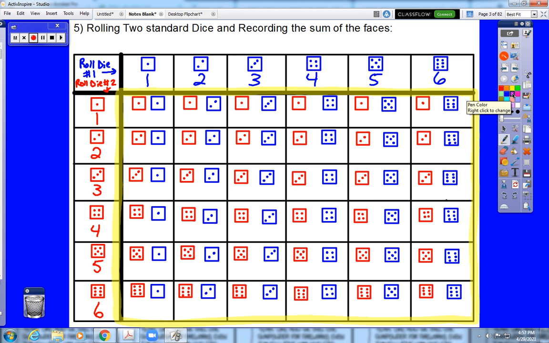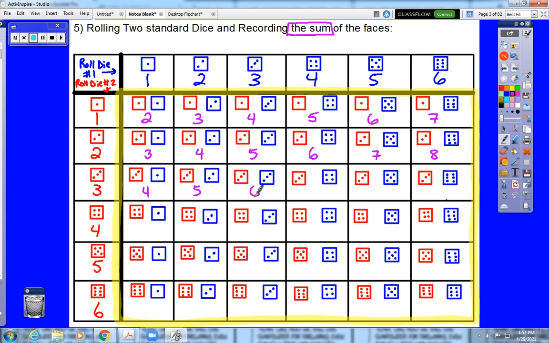It says roll 2 standard dice and record the sum of the faces. So we have an entirely different use for this dice chart. We need to go through and find the sum of each of these 36 rolls, which a pattern should develop very quickly as you go through and add up the faces.